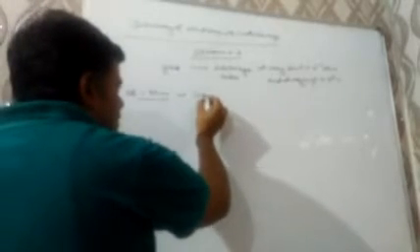Now in objective questions there may be: if pressure was kept at 1 atmosphere, then what happened? At 1 atmosphere, the current didn't pass through the gas.